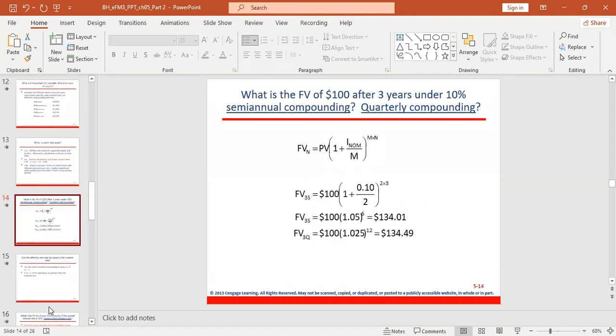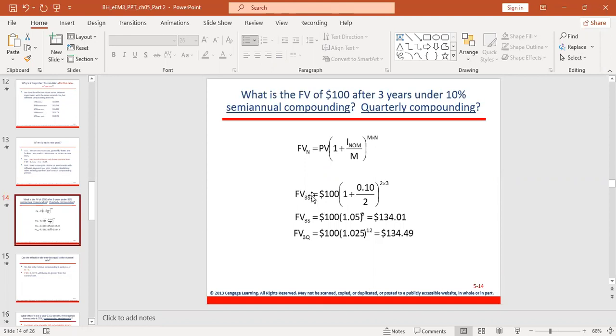So let's look at an example. What is the future value of $1,000 after 3 years under 10% if compounding is semi-annual, and if compounding is quarterly? So let's start with the semi-annual. You still remember this formula, future value of a lump sum payment equals PV multiplied by 1 plus the nominal rate divided by the frequency of compounding, raised to the frequency of compounding times number of years.